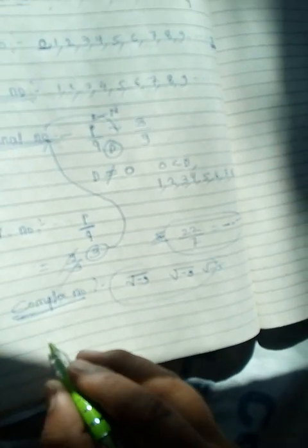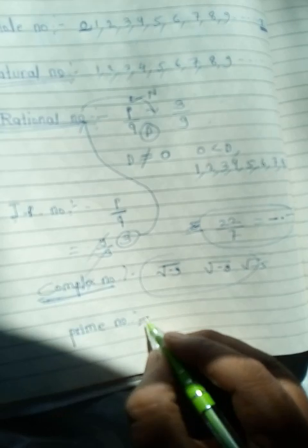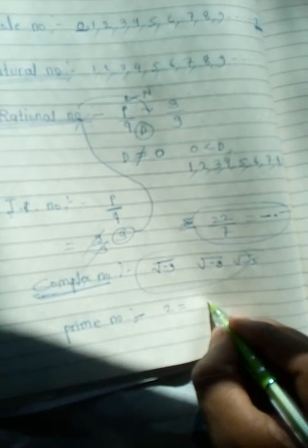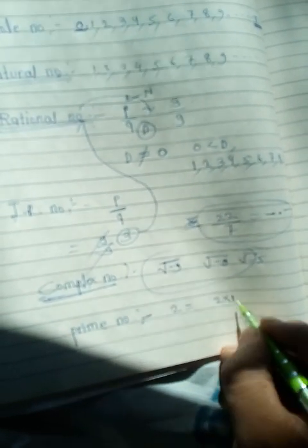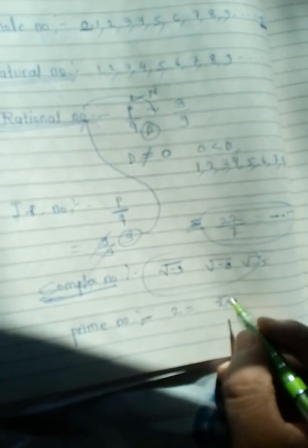Now let's talk about the prime number. Prime numbers are all those numbers which don't have any other multiple except 1. For example, if I write down 2, 2 has only two multiples, 2 times 1. The multiples of 2 are just 2 and 1.